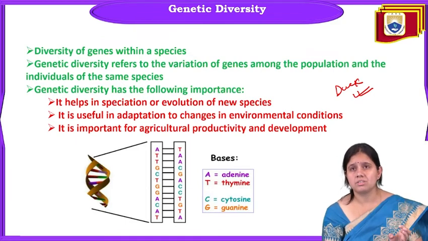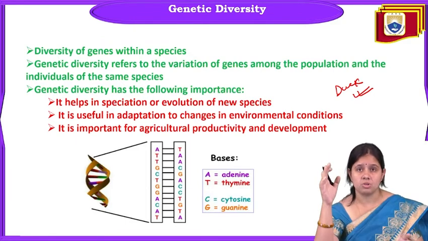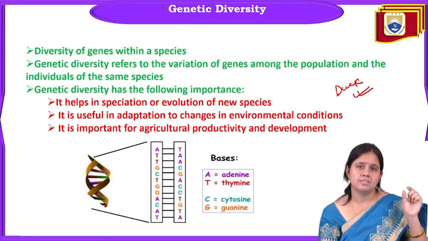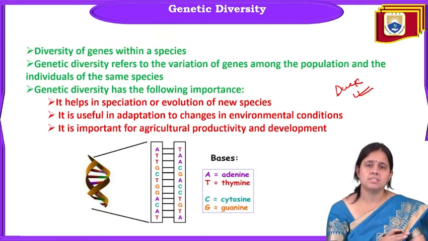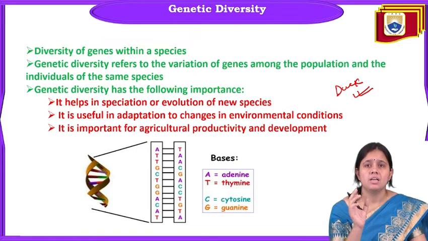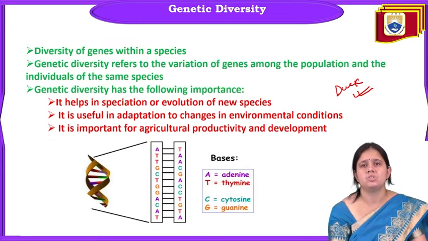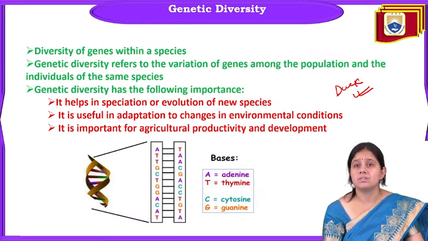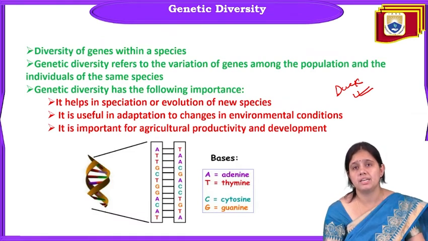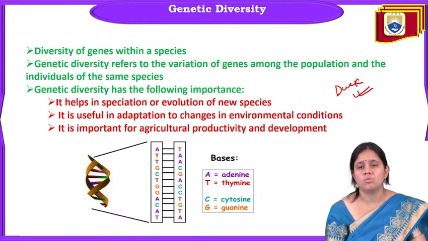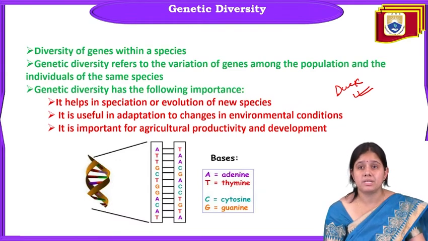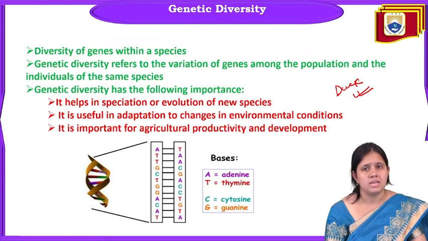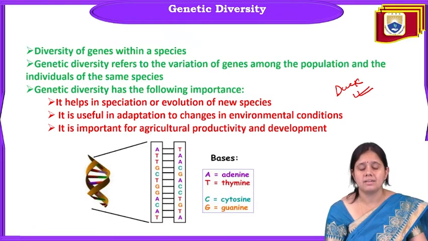We are going to study diversity from the very little level to the higher level. So first one is genetic diversity. Genetic diversity means the diversity among genes of different individuals of a single species. So genetic diversity is very important for us. What does it help in? It helps in speciation and evolution of new species, and it is useful in adaptation to changes in environmental conditions. It is important for agricultural productivity and development.